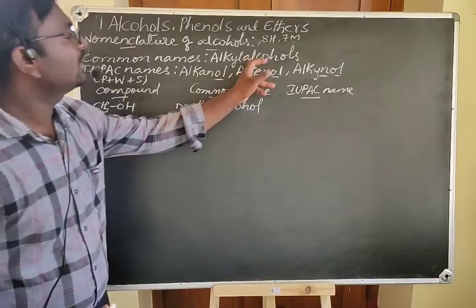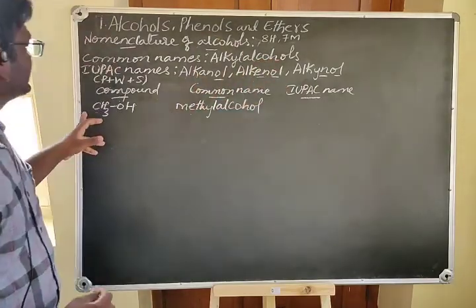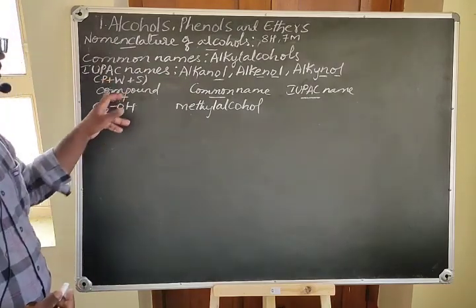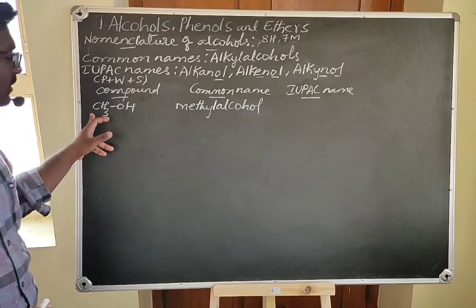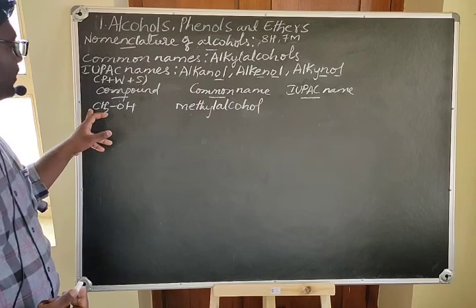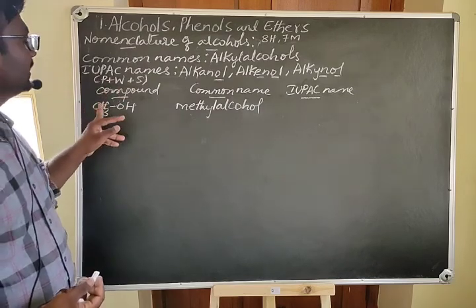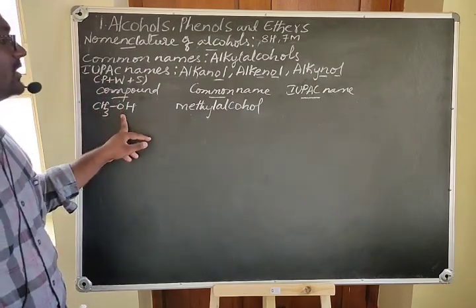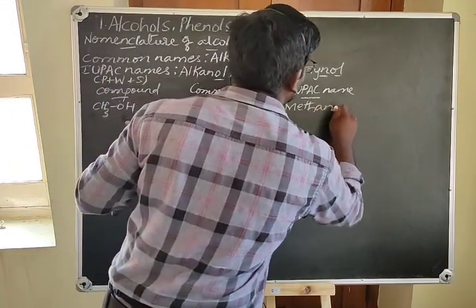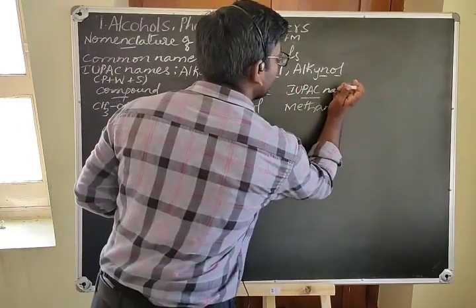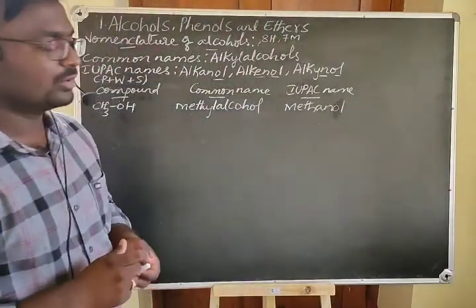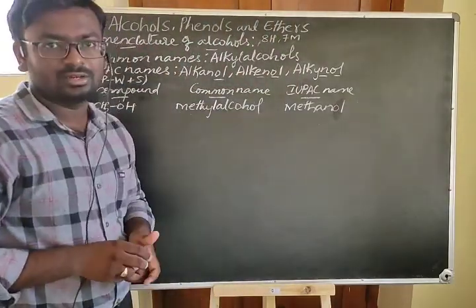See, the common name must have this type of name. In the IUPAC we should follow the prefix. There is no prefix on this, and the word root refers to one carbon, that is meth, and here there is all a single bond, methane, where the E of methane must be replaced with the suffix of the OH. That is, when you write methane for one carbon alkane, the E of the alkane must be replaced with the suffix of the hydroxyl, that is OL. Now the compound name is methanol.